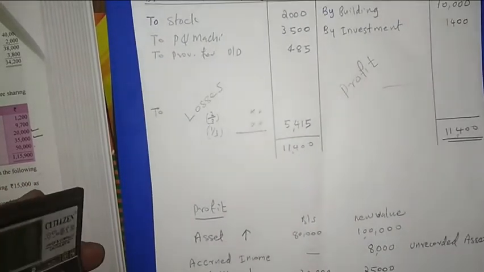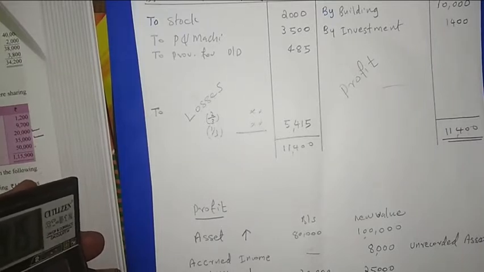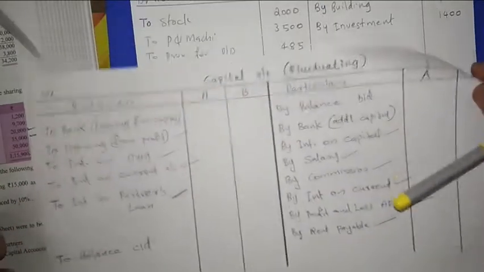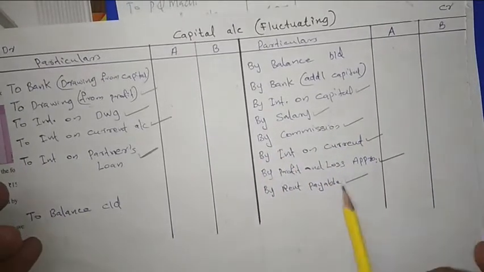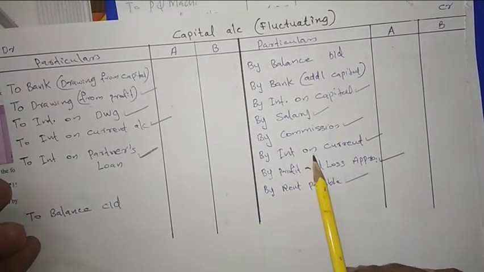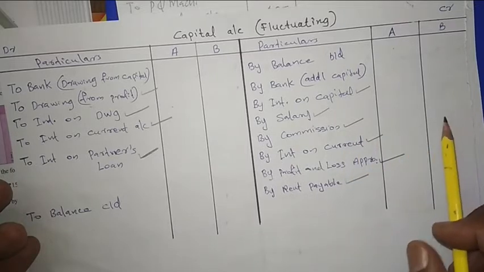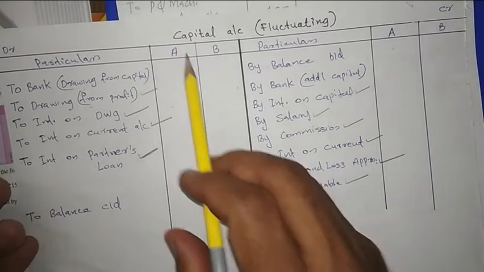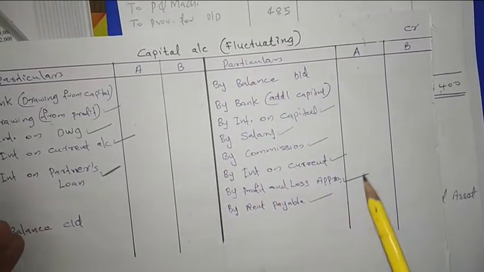Then afterwards, after the revaluation account we made, we have to make the capital accounts. This we studied in the fundamentals chapter, how the capital accounts will be. Okay, if the revaluation account is a profit, that will come this side. This side we are writing by revaluation account. Then in the old partners' capital, that amount will come. In case of admission, when you are making the capital accounts, here in this question a new partner is joining.